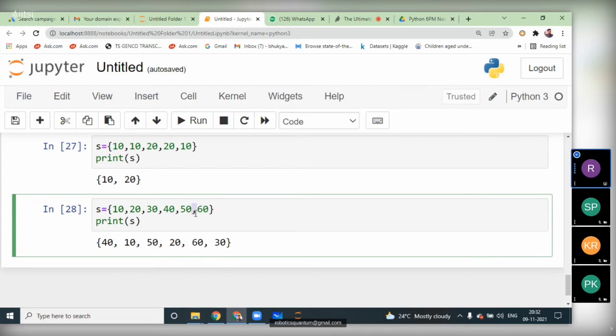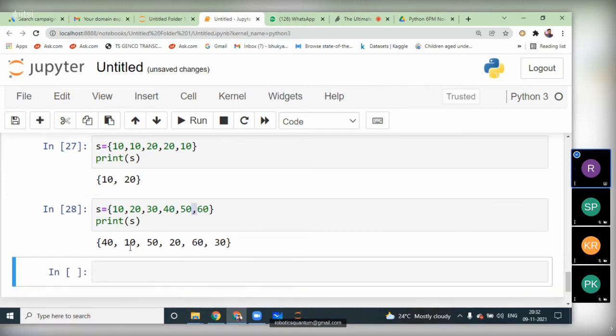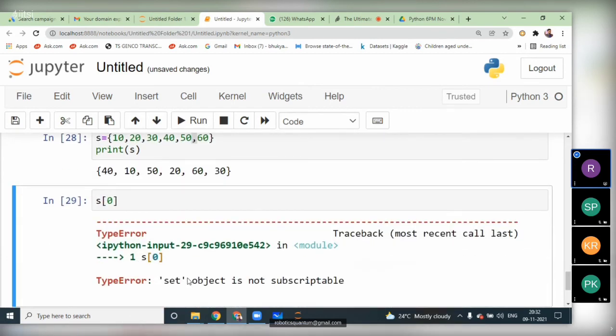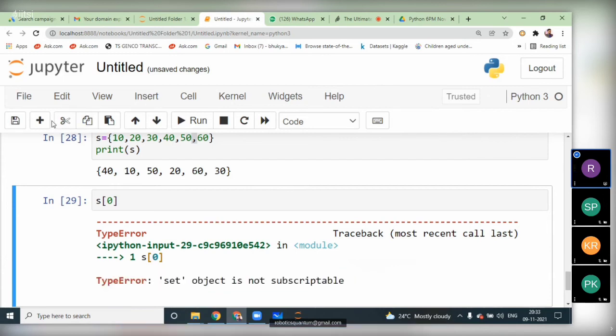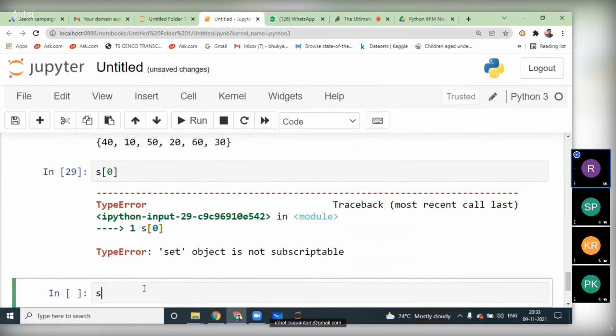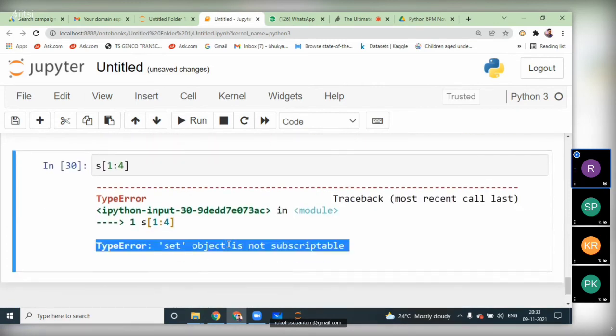Okay. So when there is no insertion order, we cannot access the elements of the set data type by using indexing. See, when I try to access s of 0, it will raise an error, that is TypeError: set object is not subscriptable. Subscriptable means indexing. We cannot access the elements of the set data type by using indexing concept here. And we cannot apply slicing concept on this one. When I try to access 1:4, the same error we got here: set object is not subscriptable.